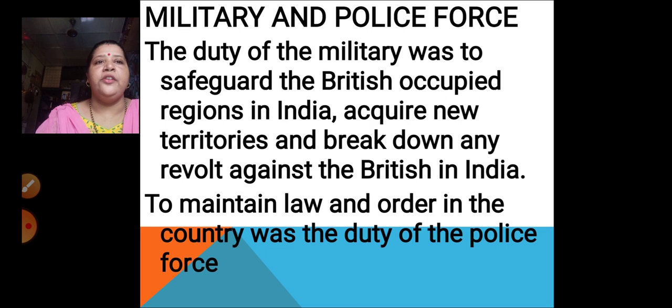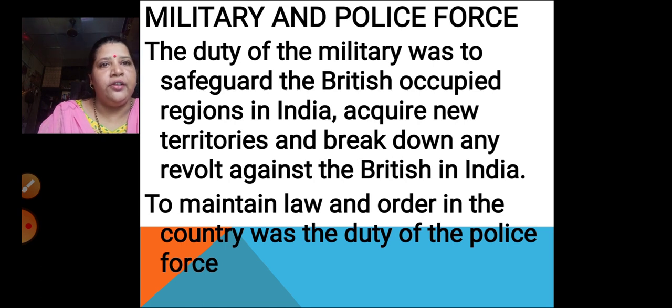Let's talk about the military and police force of the Britishers. The duty of the military was to safeguard the British occupied regions in India. What is the duty of the military? It was to keep a guard on the British occupied regions in India. Not only this, but to acquire more and more territories also. And if any revolt is there, if anybody is objecting, they have to charge on them, defeat them and break down any revolt against the British in India.